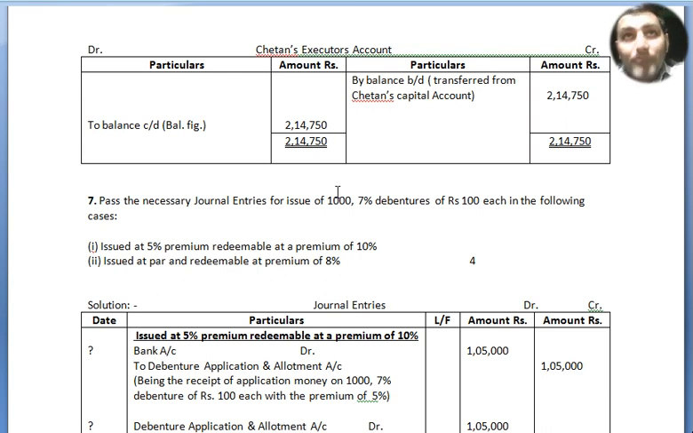Now bank account debited to debenture application and allotment account, being the receipt of application money on 1,000, 7% debentures of ₹100 each with a premium of 5%. So the amount here goes 1,000 into 100 equals 1,00,000, and the 5% increase, that is 5,000. So ₹1,05,000 is the amount.